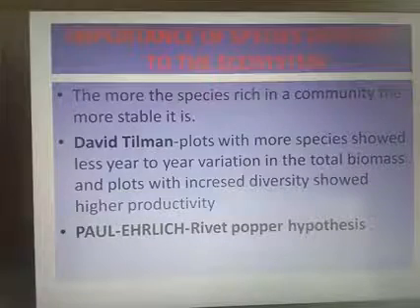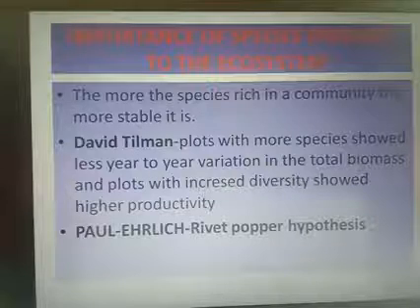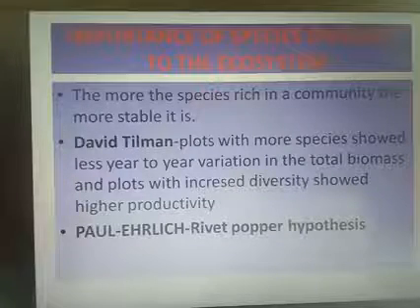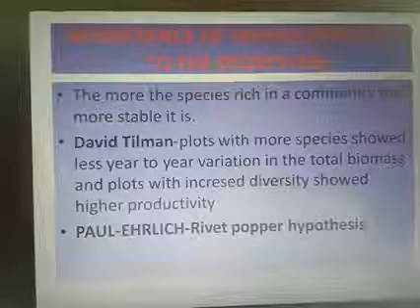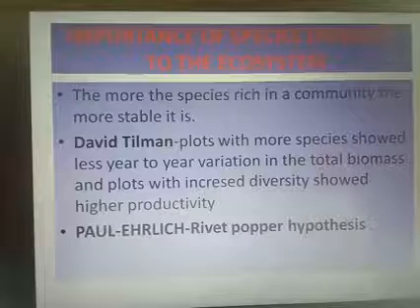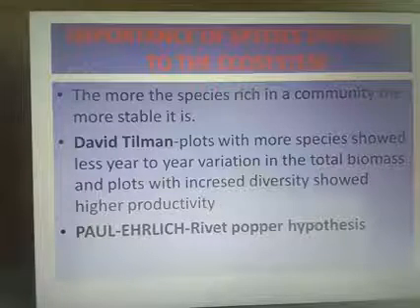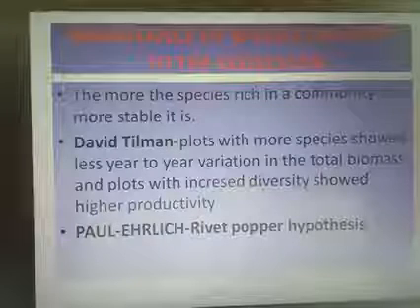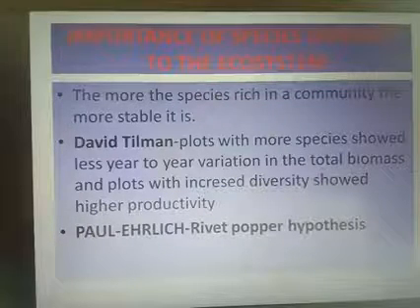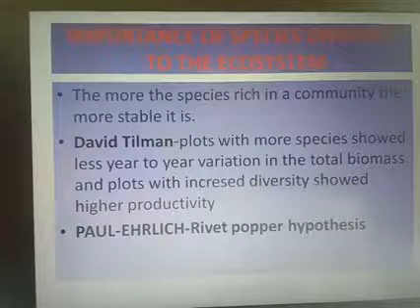Then the next question is the importance of species diversity to the ecosystem. Why is species diversity important to the ecosystem? The more species rich a community is, the more stable it is. If a community contains more species, the community is more stable. That means they are increasing the productivity.